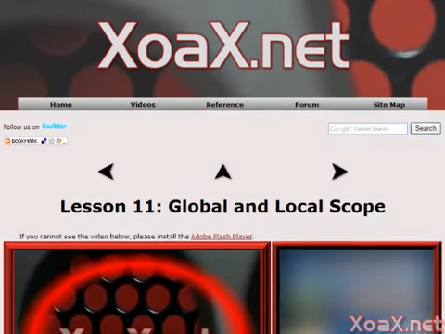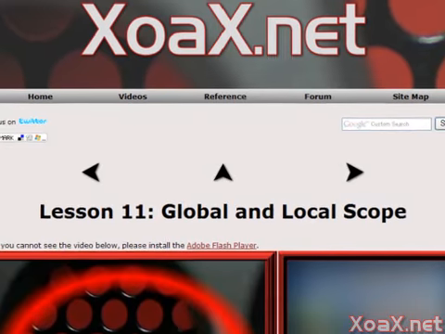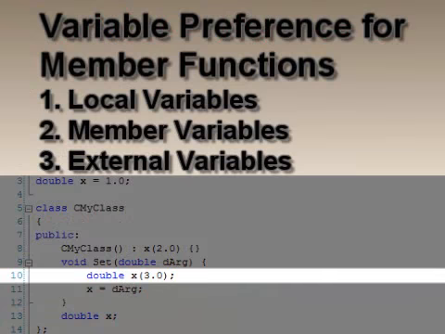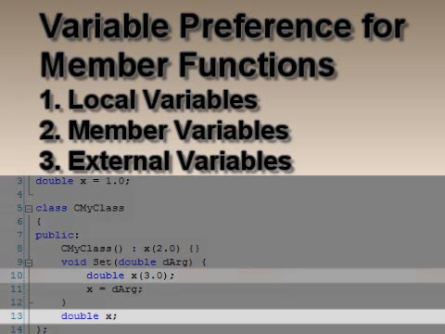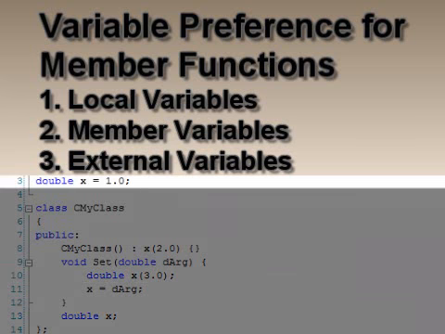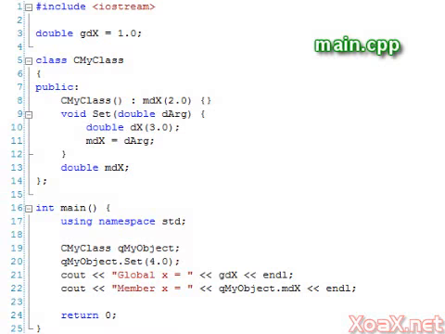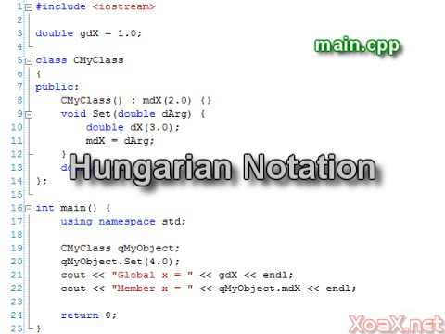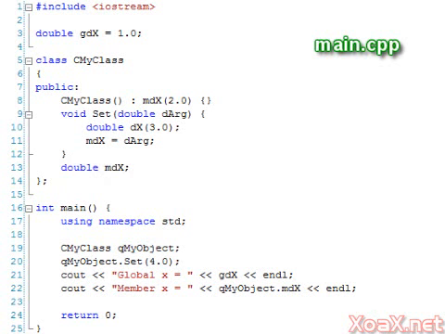In our lesson on local and global scope, we stated that the variable with the most local scope hides the others. For completeness, we state here that local variables inside the function are selected first, then member variables, then variables outside the member function, like our global x variable. These scoping rules may be hard to remember. However, if you use Hungarian notation, many of these problems don't exist. Here's our program with our Hungarian notation. Since the member variable starts with an m, for example, it never gets confused with a local or global variable. That's another good reason for using Hungarian notation.